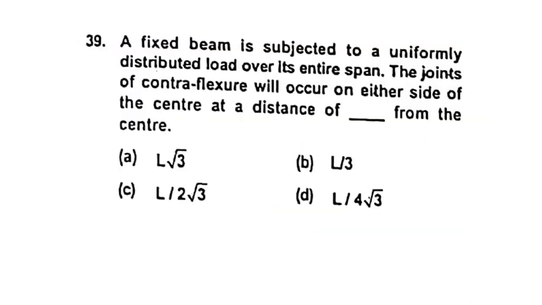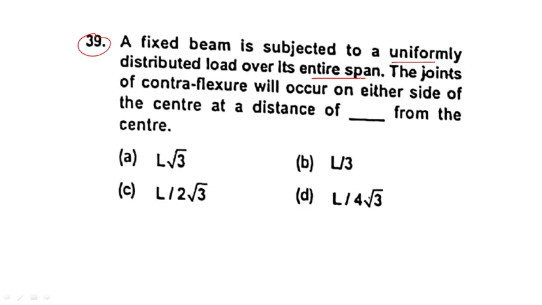Next question, question number 39. A fixed beam is subjected to a uniformly distributed load over the entire span. Fixed beam, UDL, throughout the span. The points of contraflexure will occur on either side of the center at a distance of dash from the center, right?